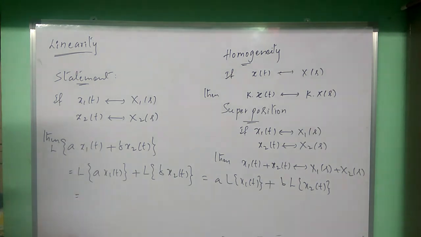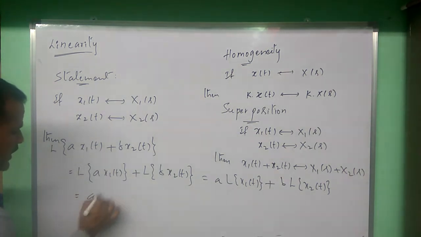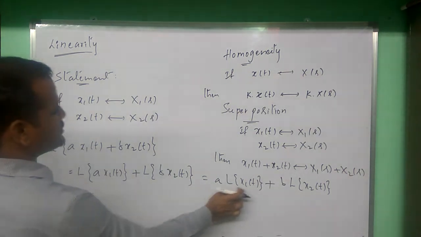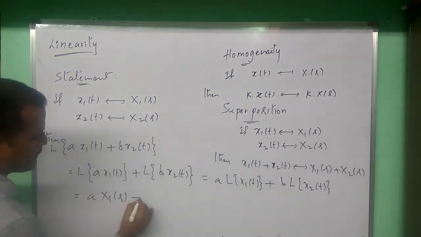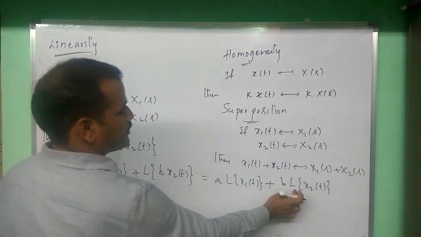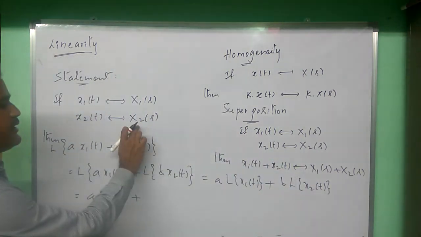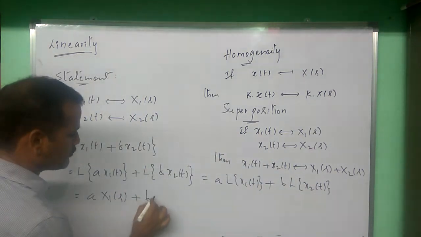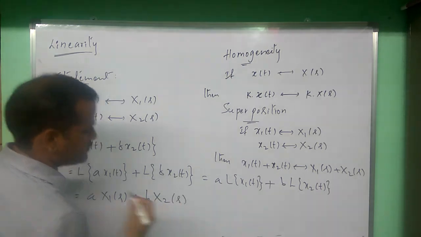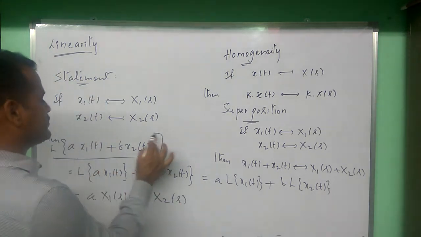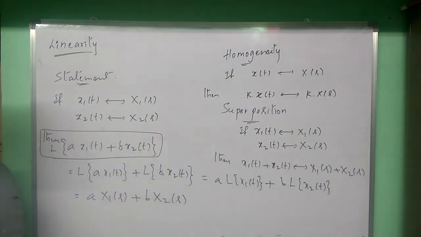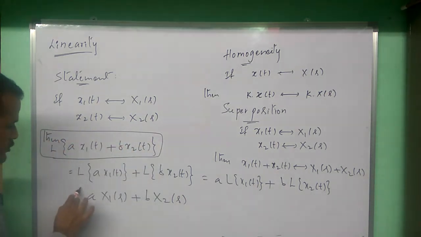So it can be written as a into x1 of s, plus b into x2 of s. So the Laplace transform of this expression is the linearity property. This should be the answer.